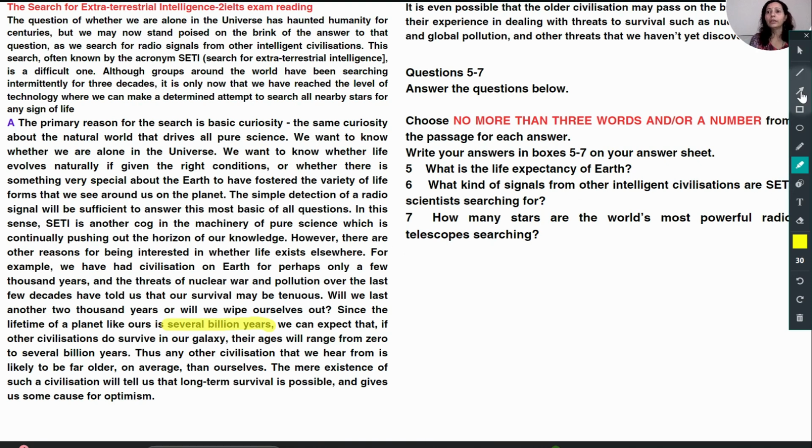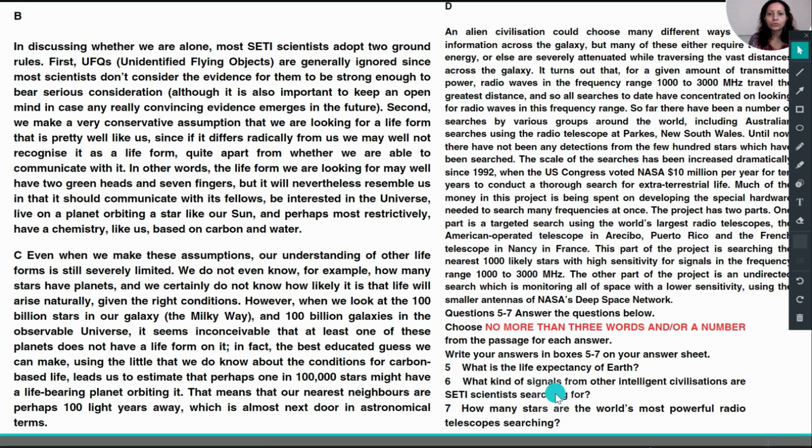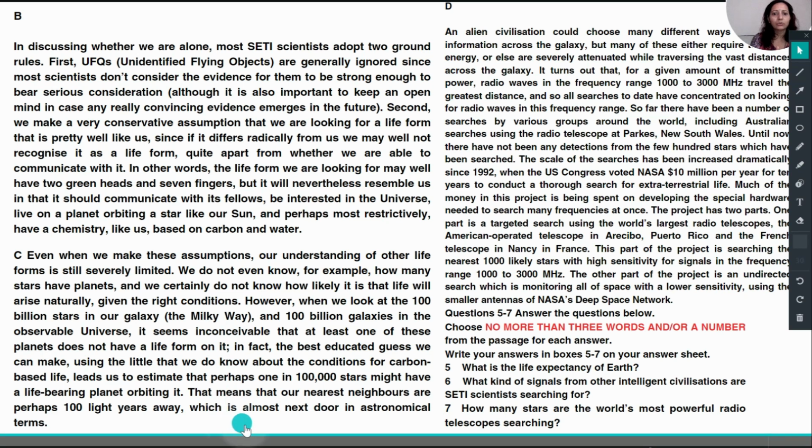Now coming to the next paragraph, that is B paragraph. See this B, C and D paragraph I have just given like that. What kind of signals? So signals I will be trying to look for, because when we were reading the B paragraph, they were looking for life forms and all in this paragraph. And in C also they were discussing life forms.